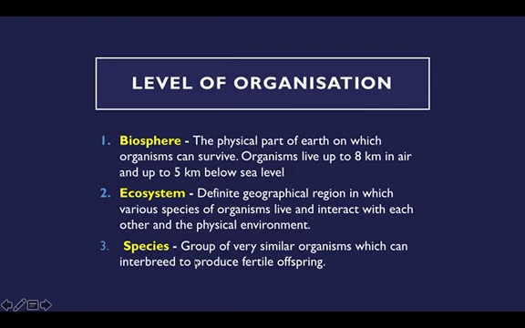Third one is species. Species is a group of very similar organisms. They look very similar and they can interbreed to produce fertile offspring. That is, they can breed within themselves and they can produce kids, that is offspring. So for example, humans are one species, and there are other species living on the earth. If they cannot interbreed, then they cannot be called a species. So species are very similar organisms, they look similar and they can interbreed, that is they can make fertile offspring, that is kids. Okay, these three things you have to remember.